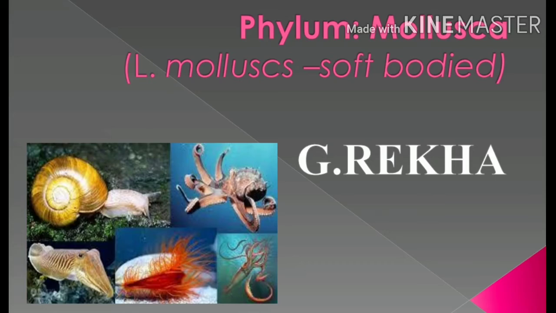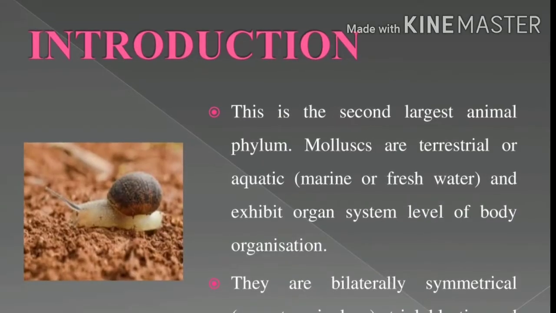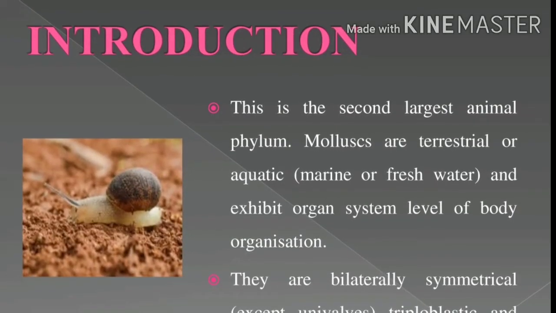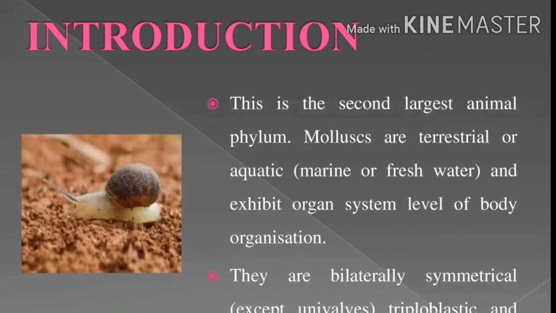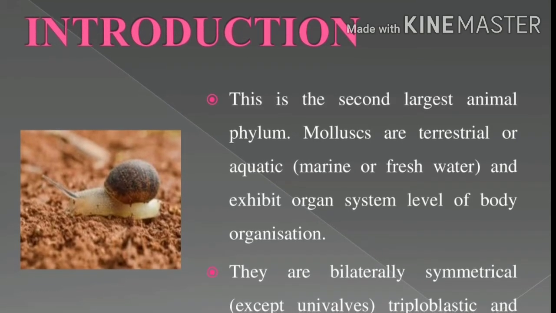Phylum Mollusca. Mollusca means soft-bodied, because the body is covered by a calcareous shell, but the shell is formed by the soft body. So Mollusca is called soft-bodied. Phylum Mollusca is the second largest animal phylum. The first largest is the phylum Arthropoda.